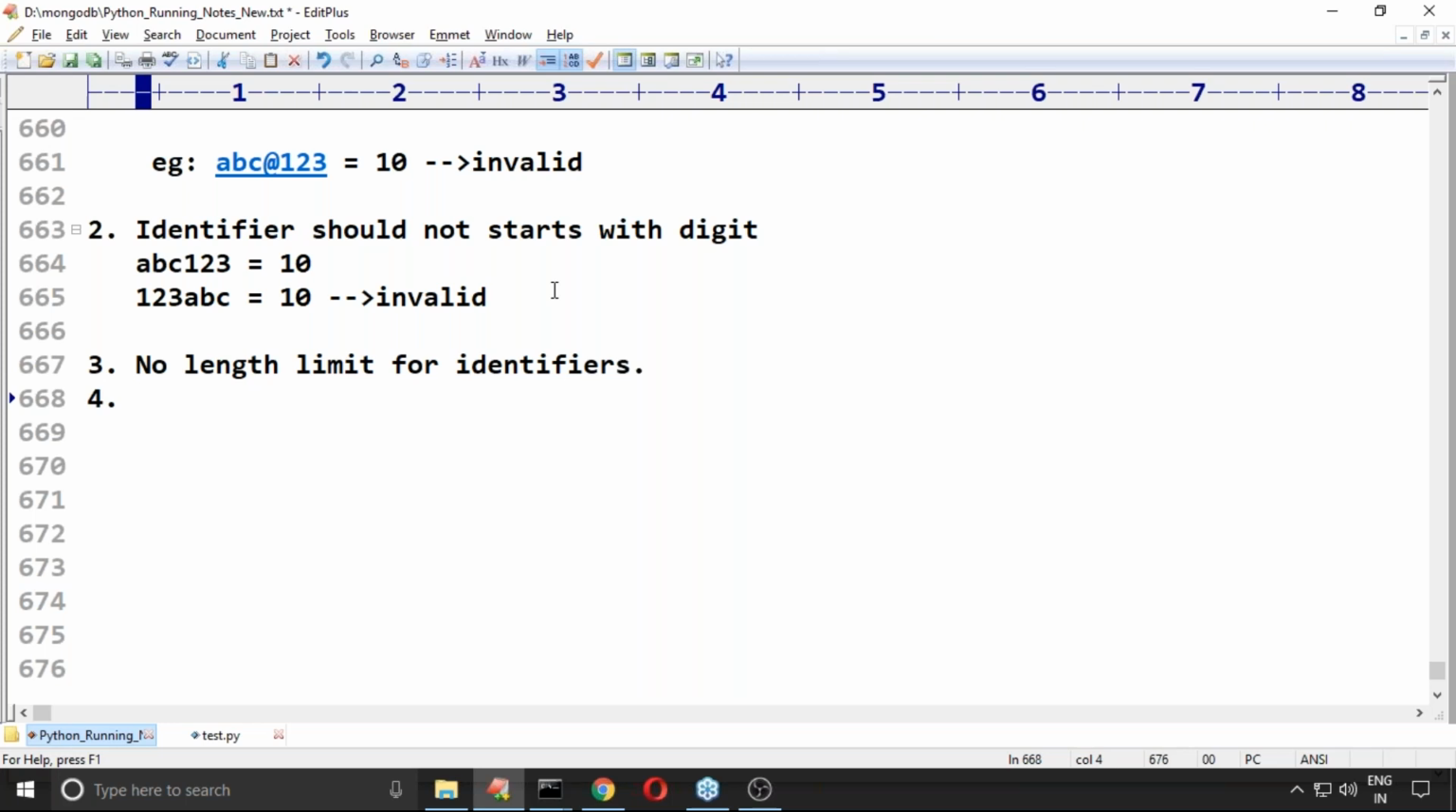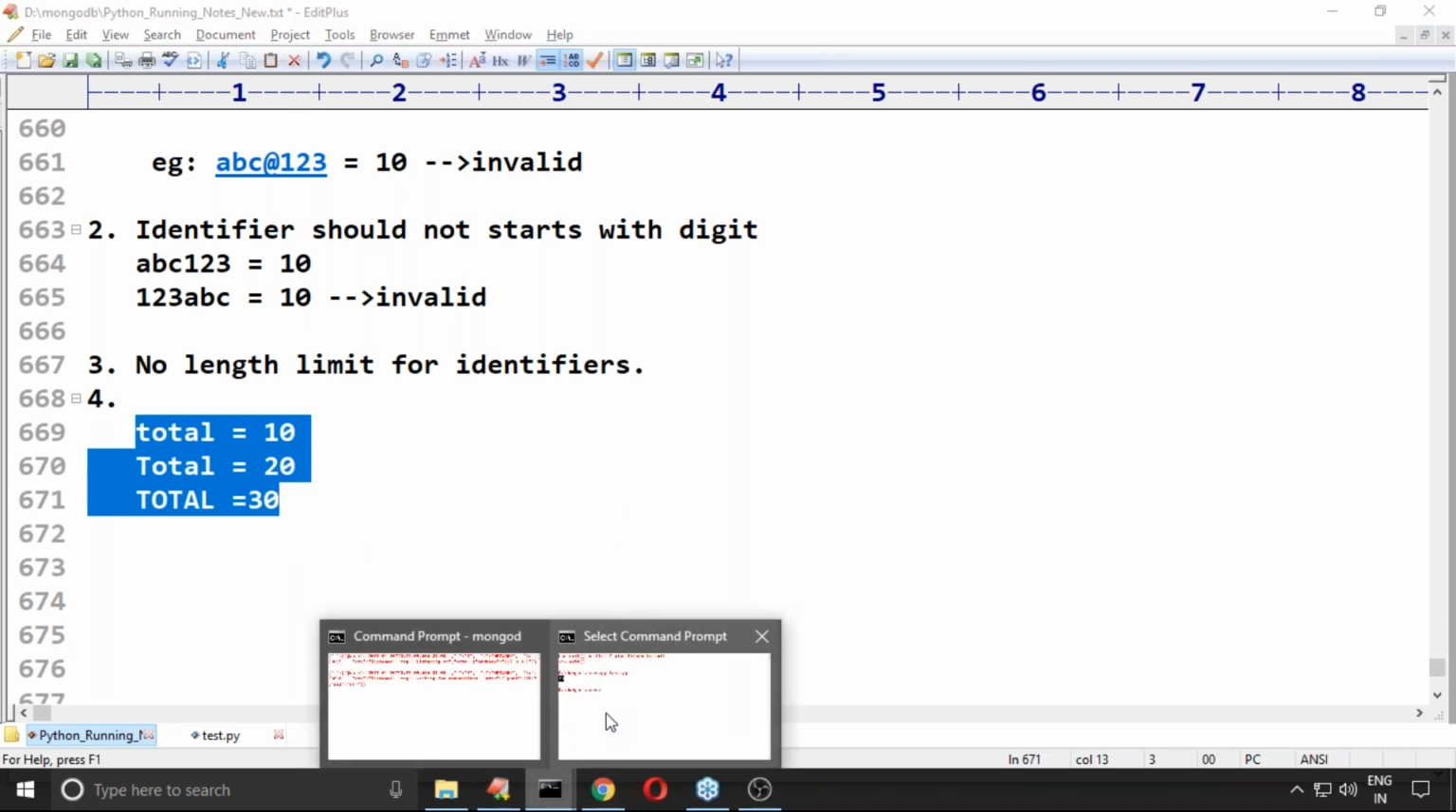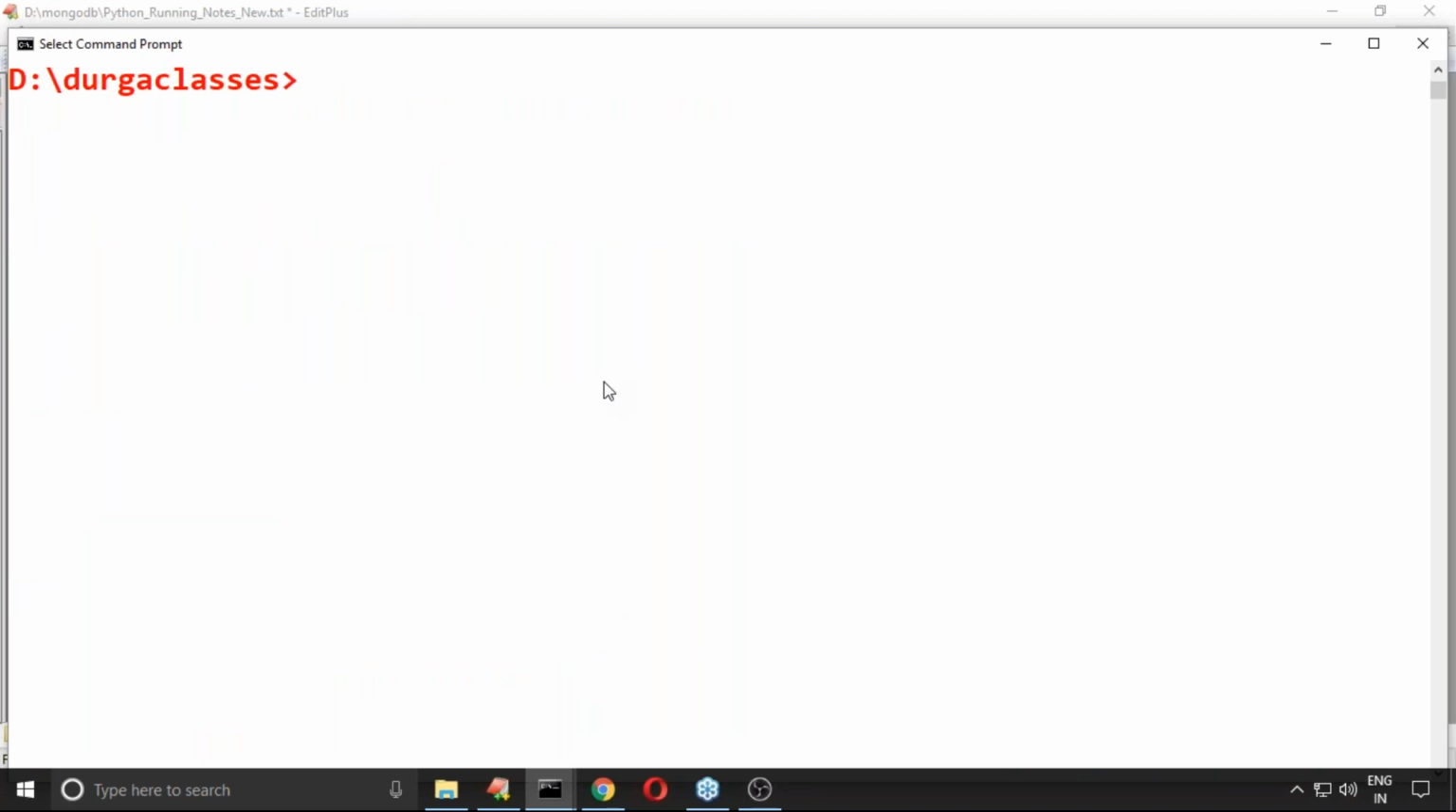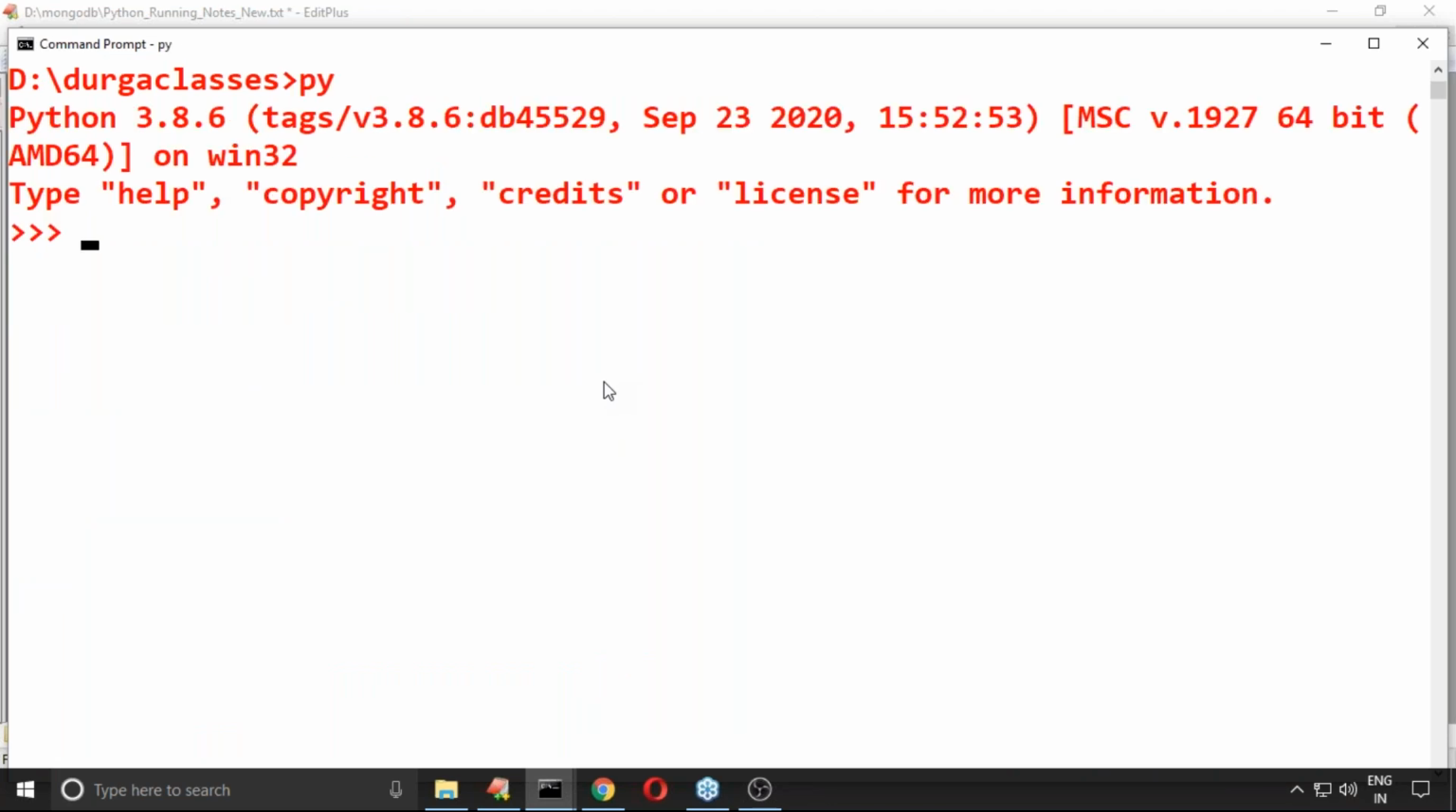Next, I have one small doubt, sir. Can you please confirm, is it valid or not? total is equal to 10, Total is equal to 20, TOTAL is equal to 30. Can I take these many totals? Are all of these different or not? Yes, observe carefully.